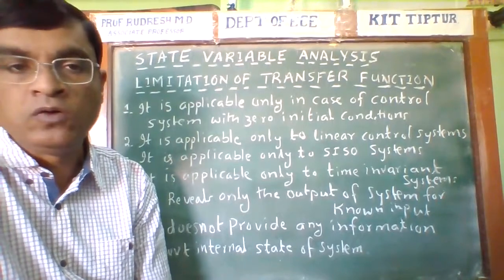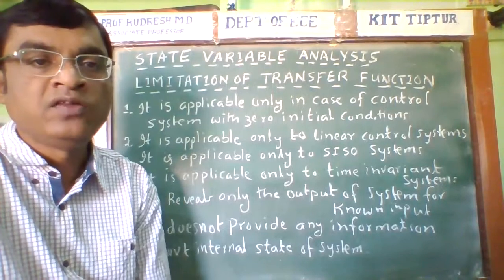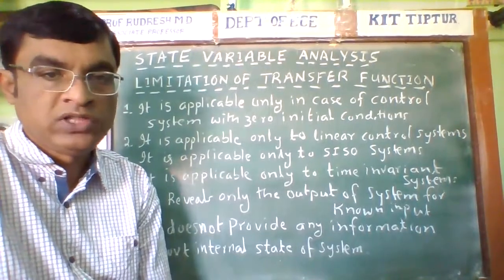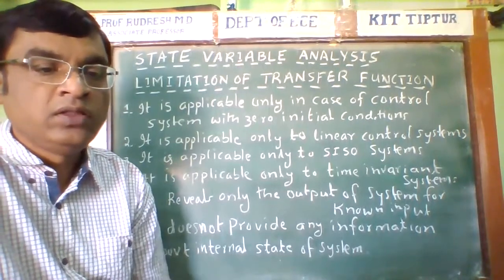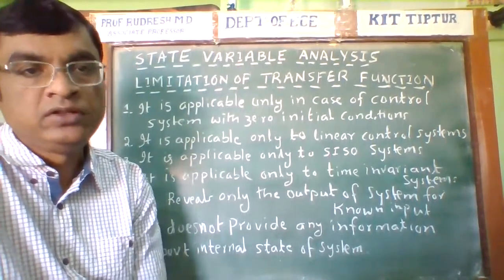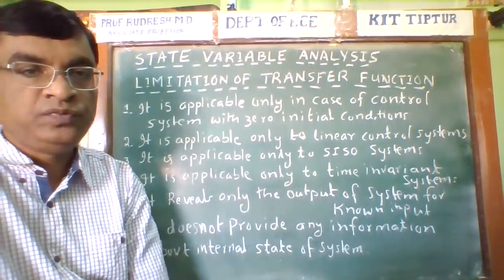Until Module 4, we have studied the concepts of conventional control theory. But in Module 5, we study modern control theory, and the topic of modern control theory is the state variable approach.